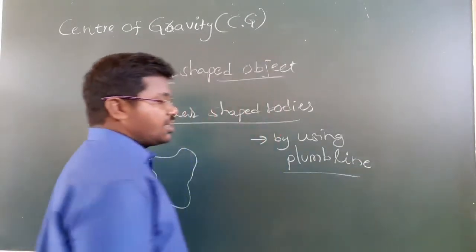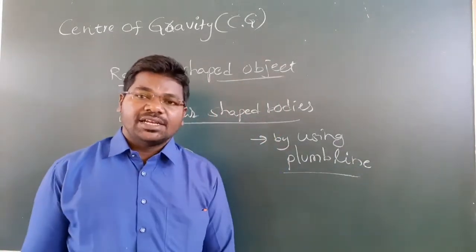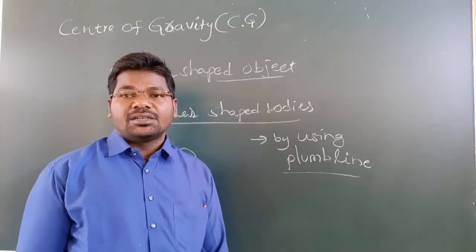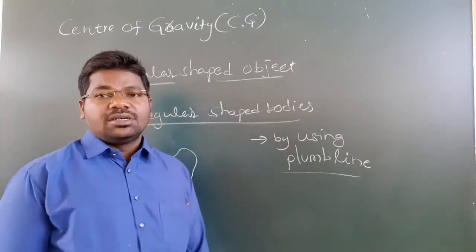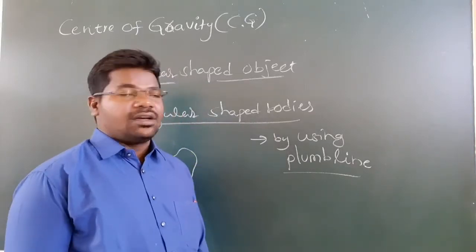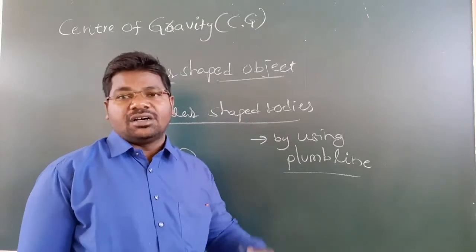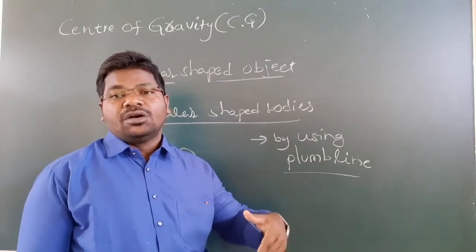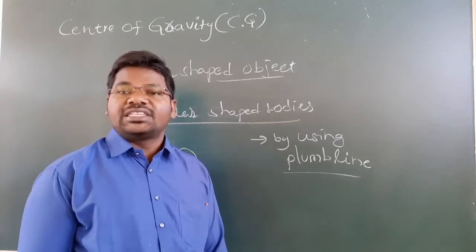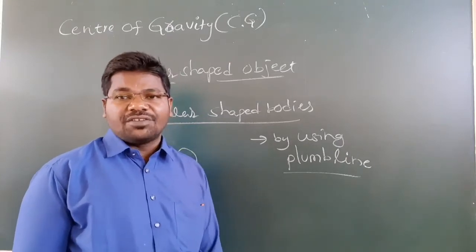What is a plumb line? The plumb line is passing through the center of the earth, from the body to the center of the earth.